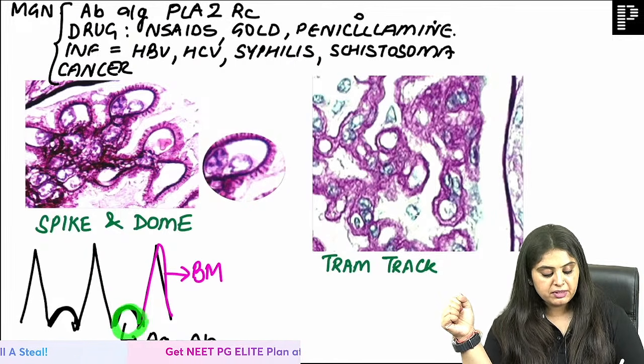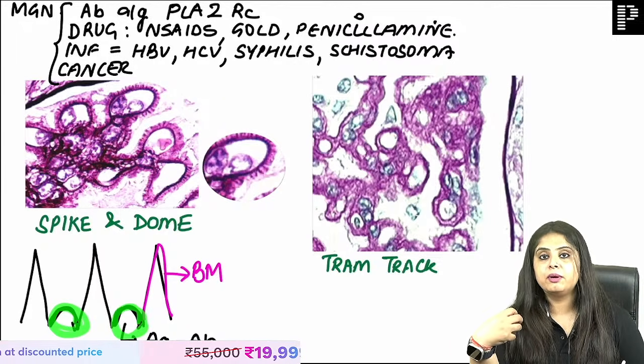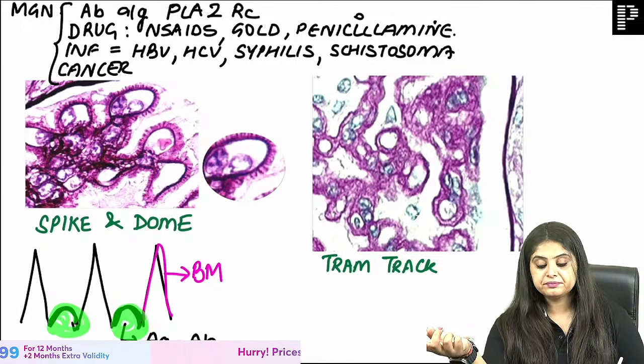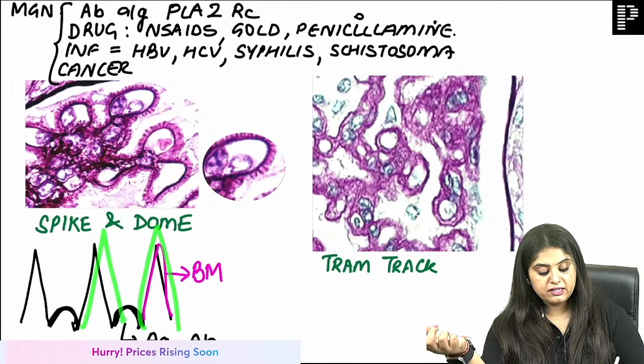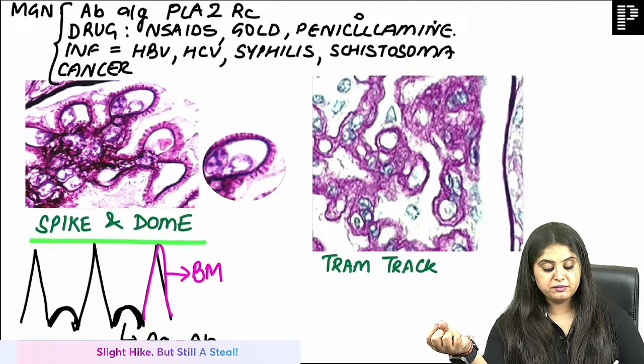See, if something is coming and sitting in your body, you are not going to keep quiet and tolerate all the trauma and the torture. You will fight back. So when the antigen antibody was coming, at that time there is going to be a sudden spike up and the basement membrane spikes up. That is the spike and dome pattern.